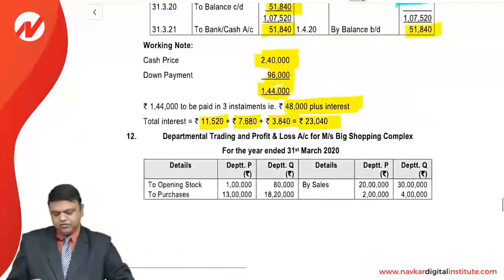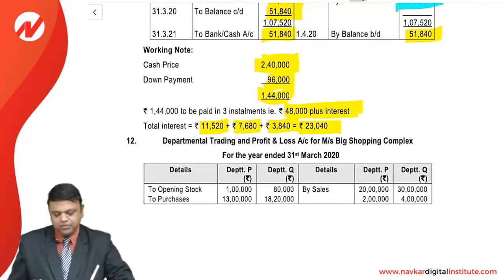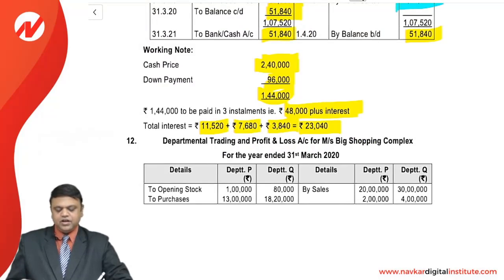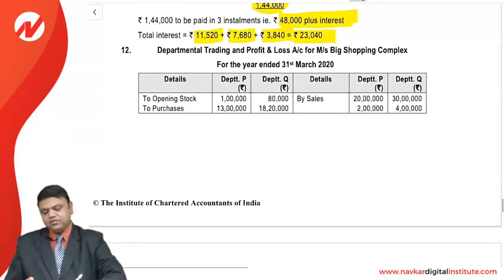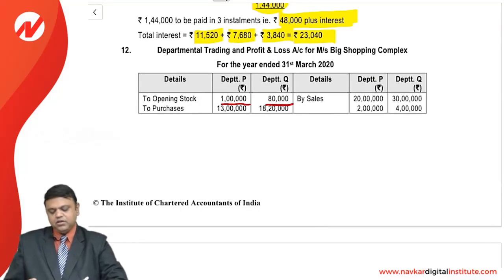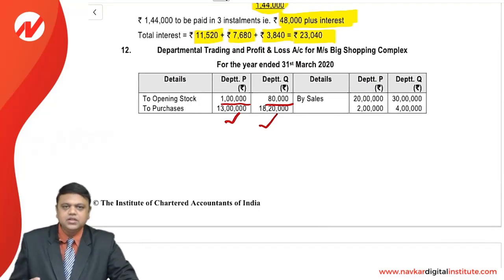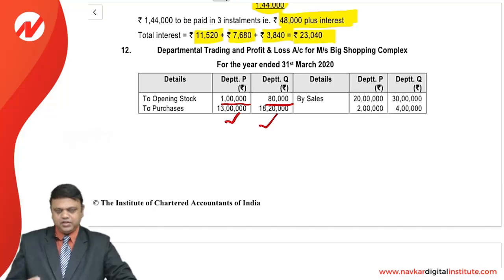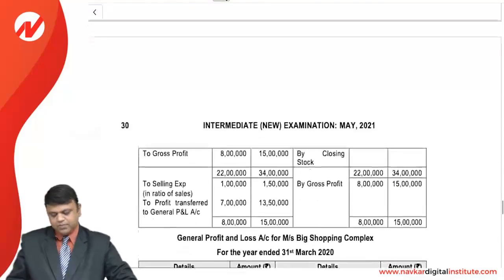So first of all, friends, we are starting with the trading and P&L account for Messrs Shopping Complex for the year ended 31st March 2020. Starting with the opening stock as given in the question, 1 lakh and 80,000. Purchases are also given in the question, 13 lakhs and 20,000, to be included.